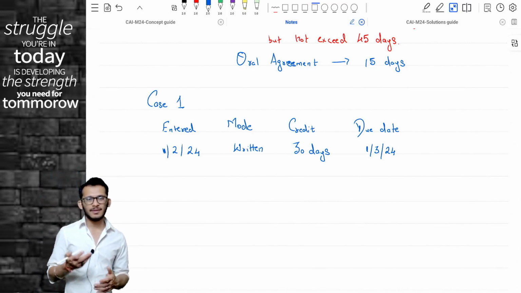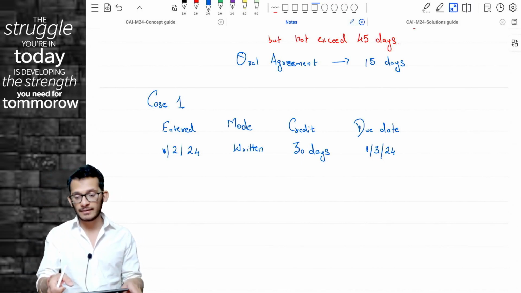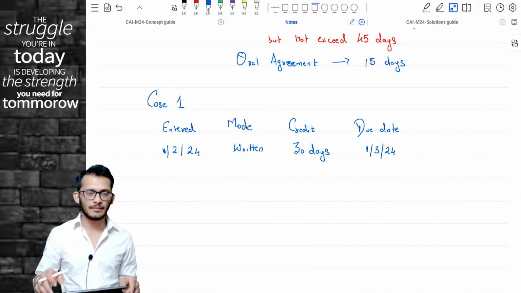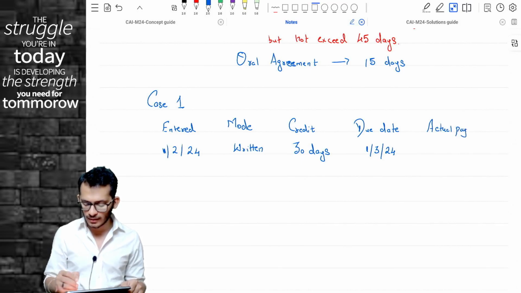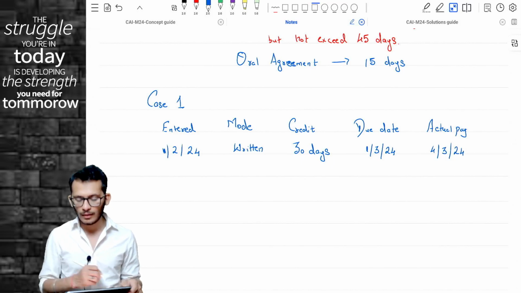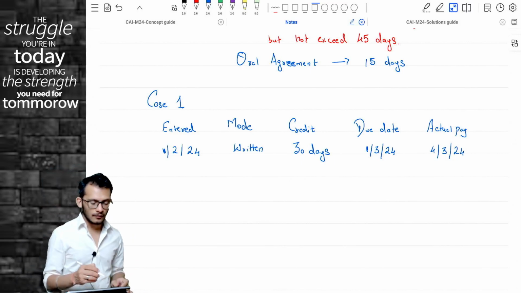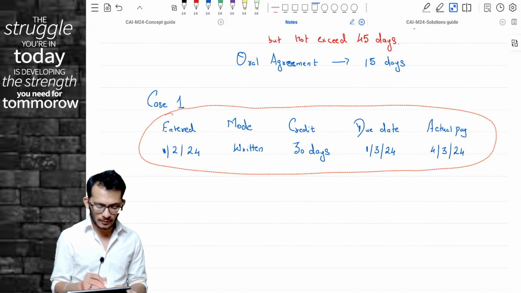1st March or 2nd March, some date like that. Now the MSME Act is saying, make the payment on 1st March or 2nd March. You will come and ask, Rahul, tell me, when is the actual payment made? My actual payment I made on 4th March. Now, Rahul, in this case, will you have a problem? The answer is no.